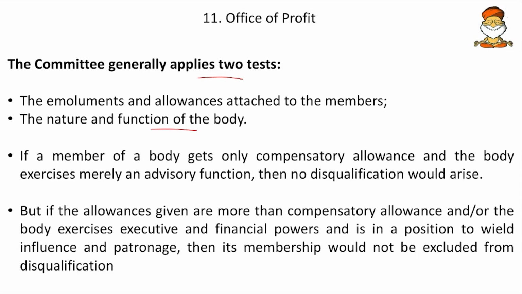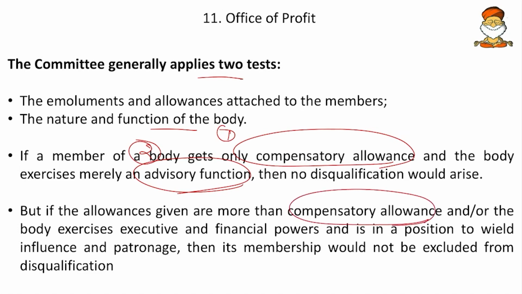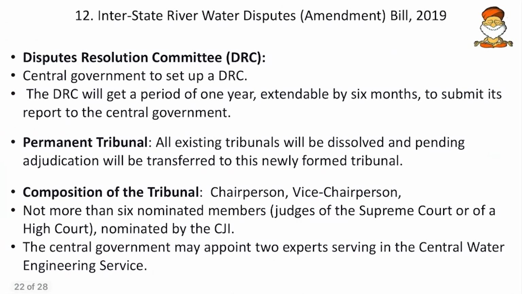And here if a member of a body gets only compensatory allowance and the body exercises merely an advisory function, then no disqualification would arise. So mark these two as important then. But if the allowance given are more than compensatory and or the body exercises executive and financial powers and is in a position to wield influence and patronage, then its membership would not exclude from the disqualification. So this is an Office of Profit and this is not. So mark these keywords and then come to next.